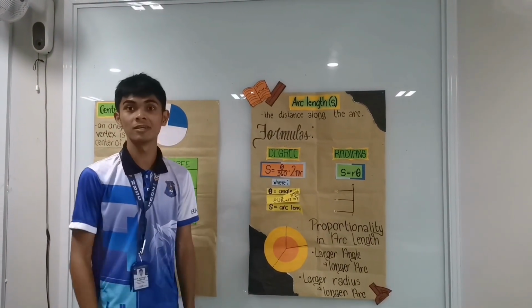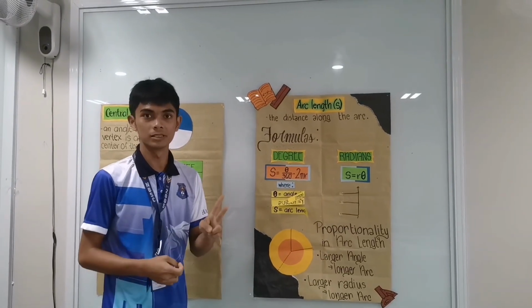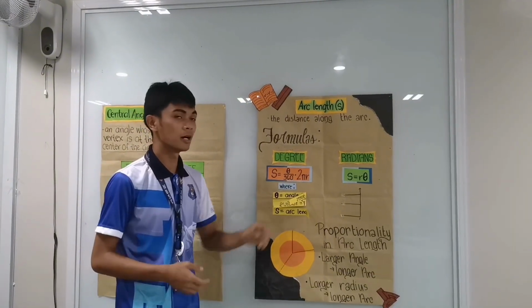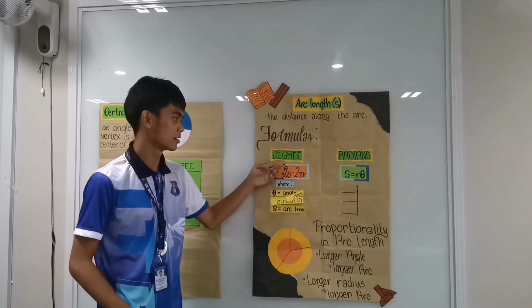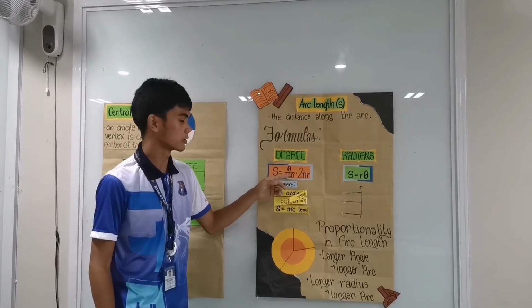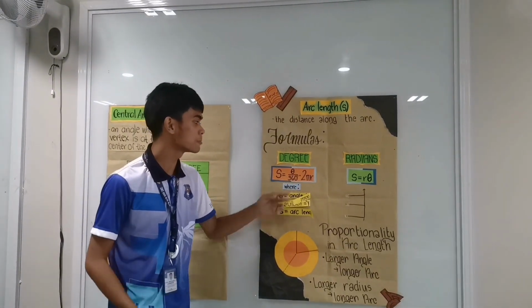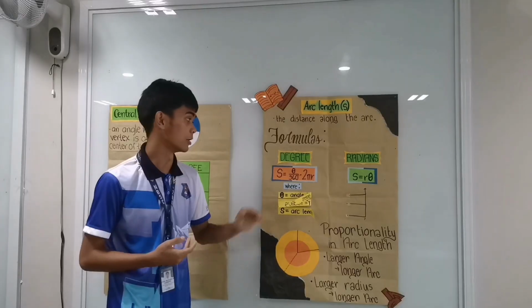Now let's move on to the formulas. Now in formulas, we have 2 forms. We have the formula for degrees and we have the formula for radians. Now let's start with the degrees. We have S is equal to theta over 360 degrees times 2 times pi times r. So that is the formula for the degrees.